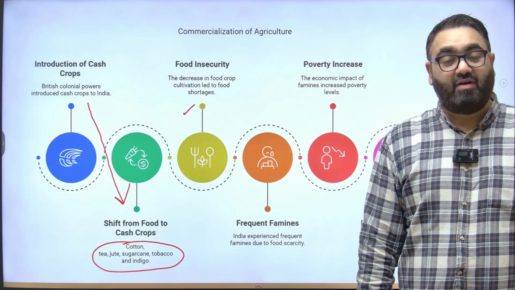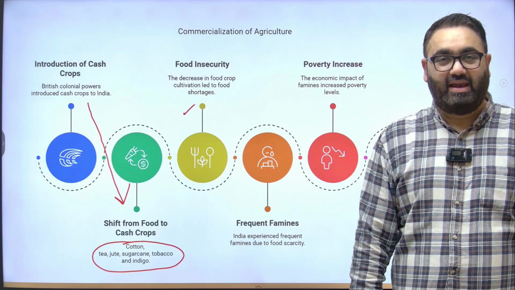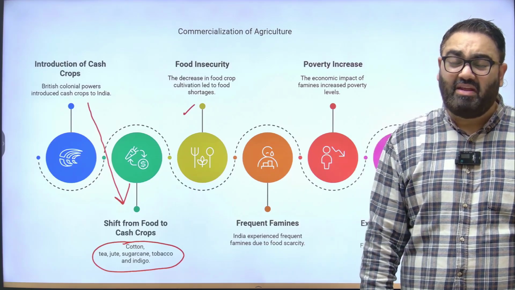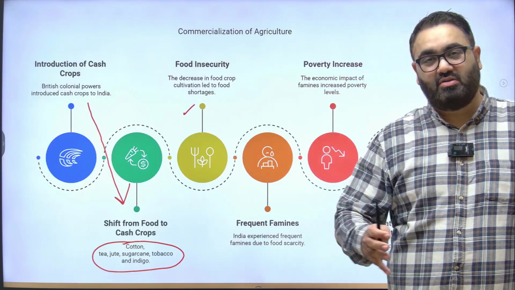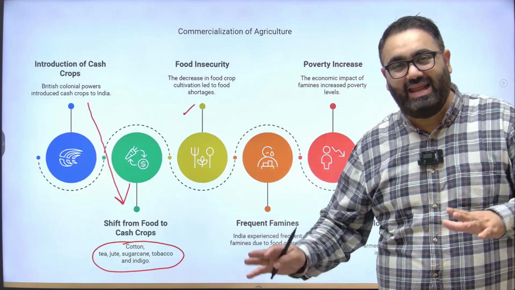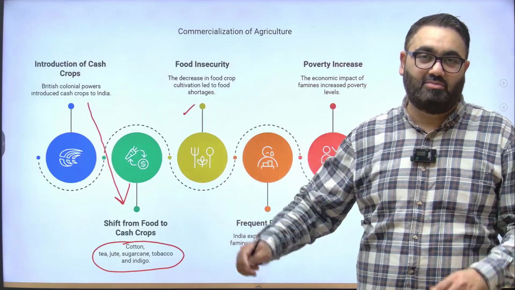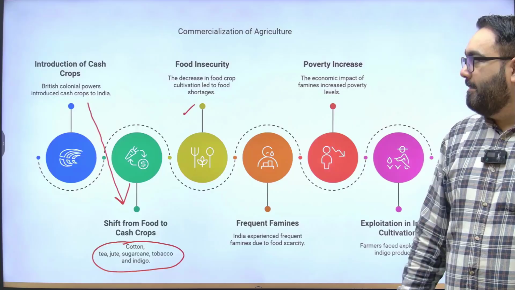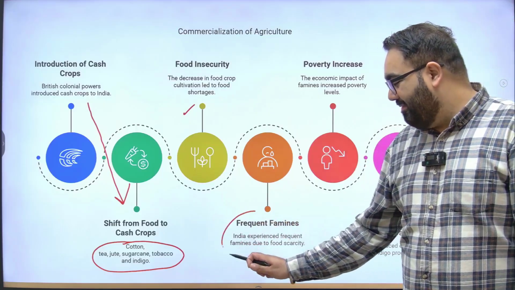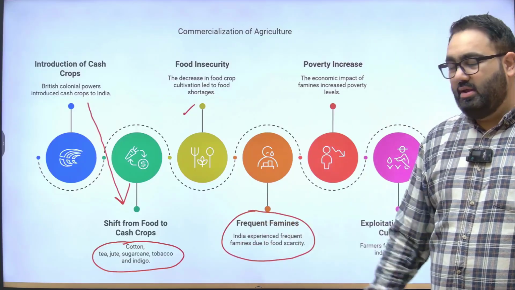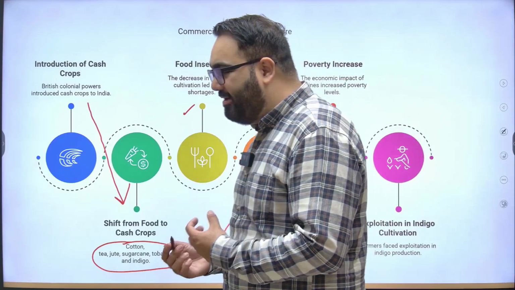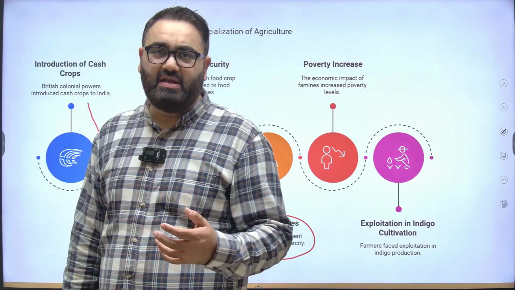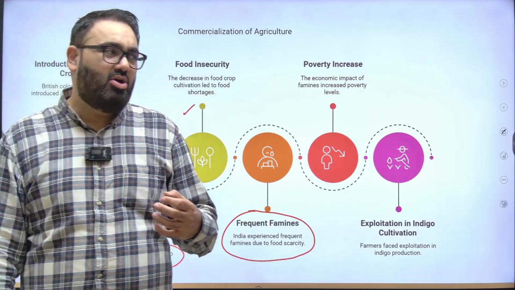It was not a one off instance of famine taking the lives of people in India. It had become a very, very common feature at the time that the British were here, because the focus of the farmers was shifted from food production towards cash crops that could be sold in the market. Then the situation of frequent famines, as I told you. And this is why India was so adamant after our independence that we will work on the green revolution.